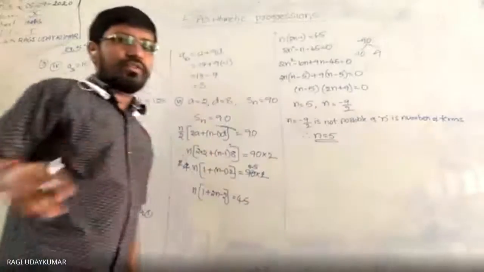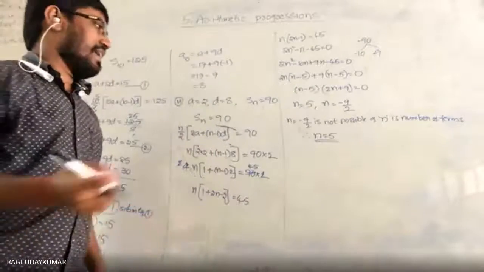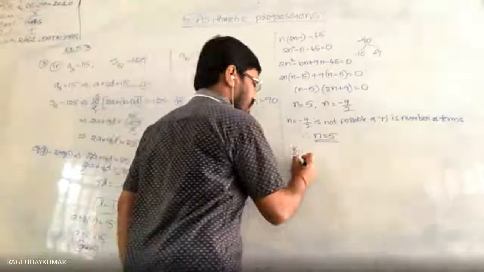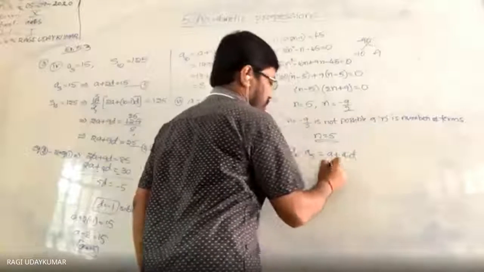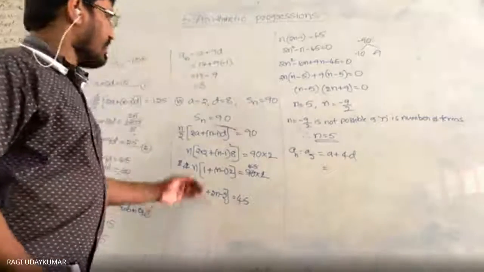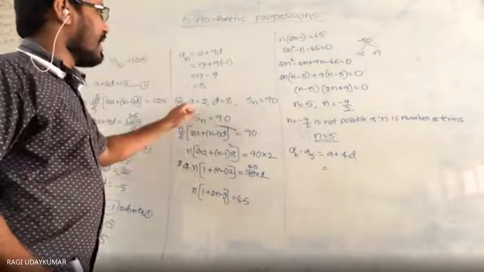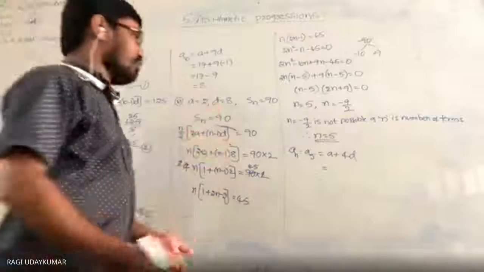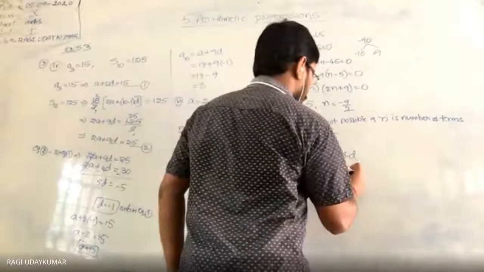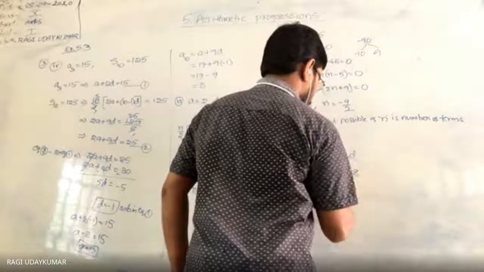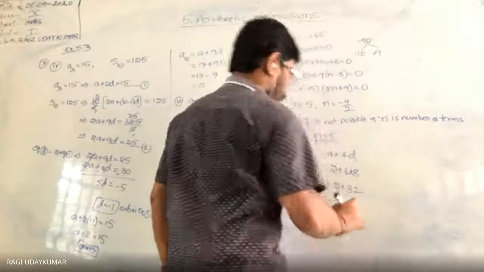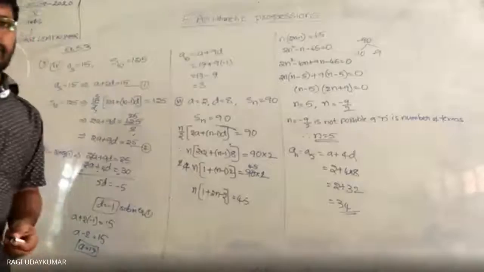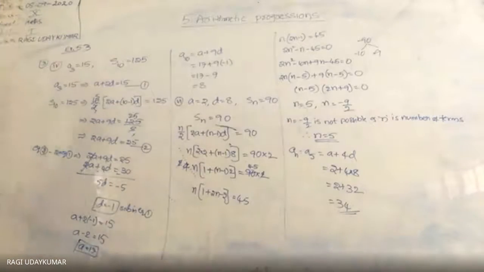And the question is asking to find out an. An you can find out. An is nothing but a5. A5 is nothing but a plus 4d. So you have a and d here, so directly substitute in that: 2 plus 4 into 8, which is equal to 2 plus 32, which is equal to 34. So the nth term is 34. Did you understand here?